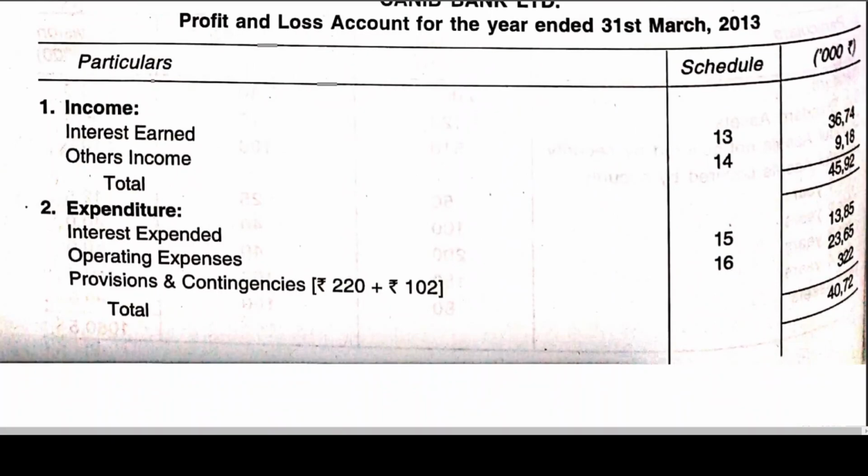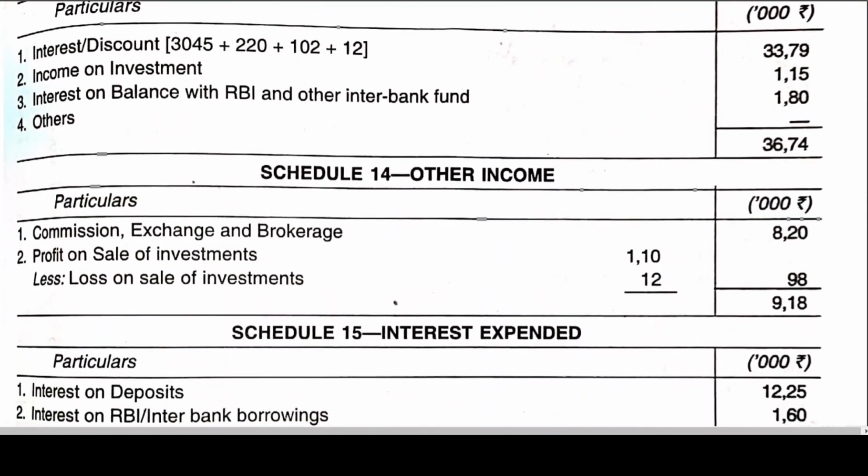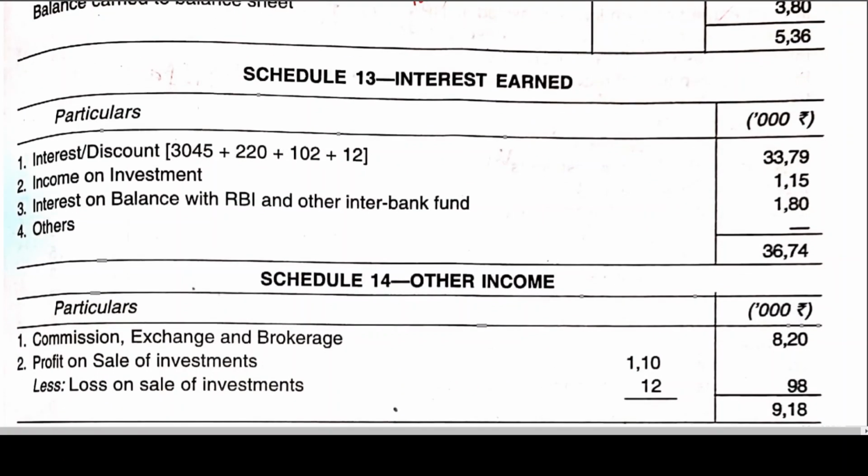First, we need to go to working notes now. Like in company accounts, we used to call them notes. Here, we'll be using the word schedule. Like a notes to account, here it is schedule. Even in company accounts, prior to Companies Act 2013, in the revised Schedule 16 old format, we used to use the word schedule. Now I think that is clear to you.